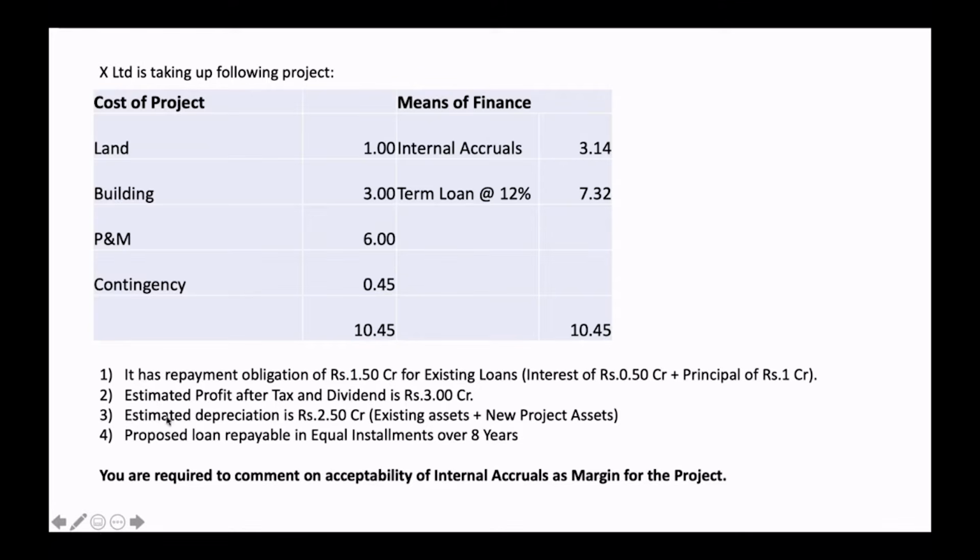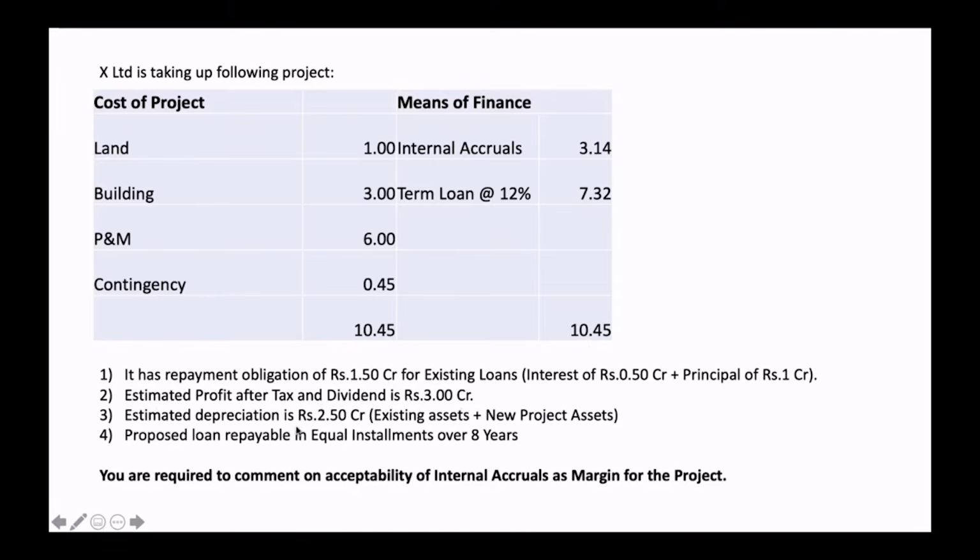You also have additional information that this firm, X Limited, has a repayment obligation of 1.5 crore for existing loans. The breakup is interest of 0.5 crore and principal of 1 crore. Their estimated profit after tax and dividend is 3 crore.